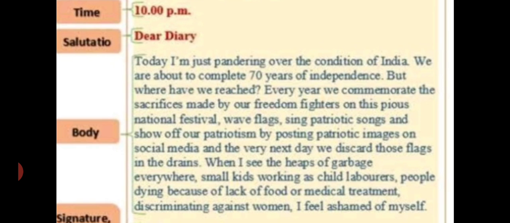So we have to think, and anyhow, even a small person can think about the nation. So this thing must happen. Just compare with other countries. I don't think our country runs well comparatively. When I see heaps of garbage everywhere, small kids working as child labor, people dying because of lack of food or medical treatment, those are the main issues.